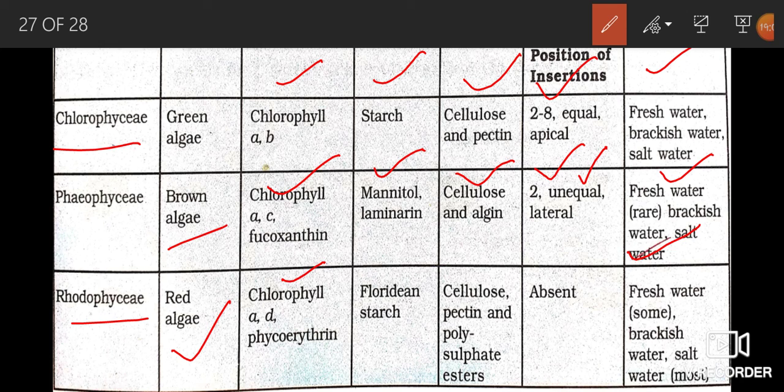The reserve food material is Floridian starch. This Floridian starch structure is similar to amylopectin and glycogen. Cell wall is made up of cellulose, pectin, and polysulfate esters.